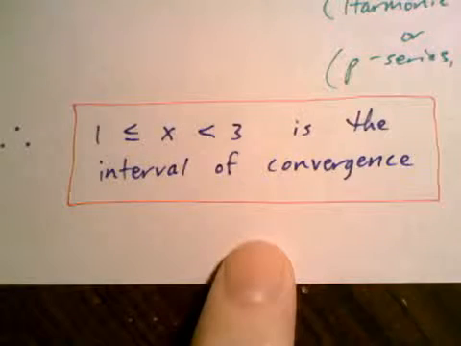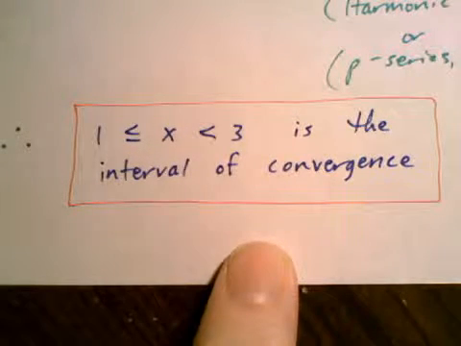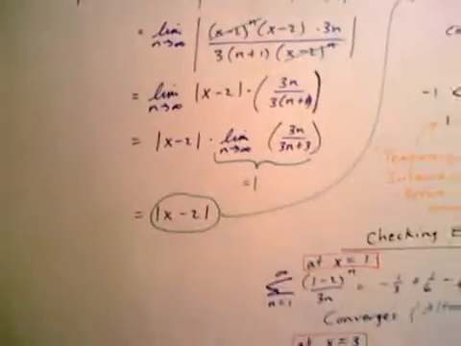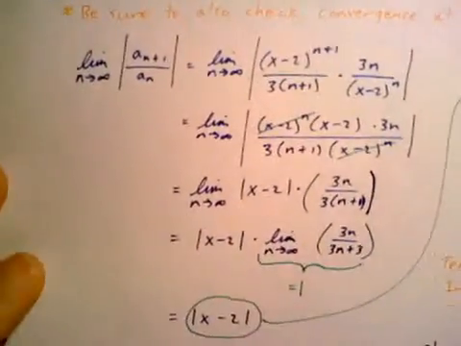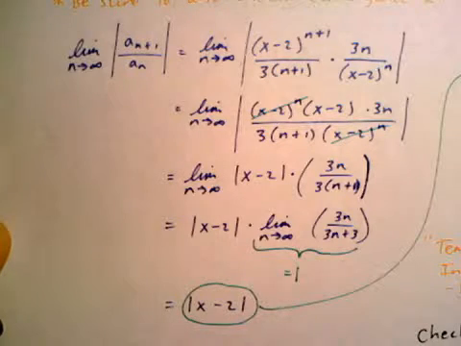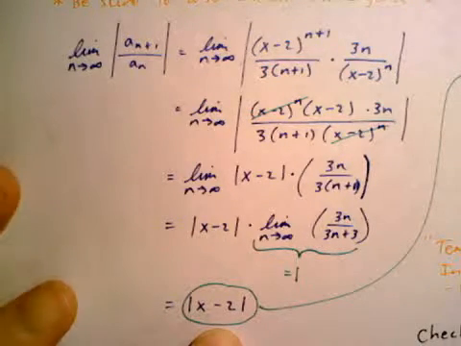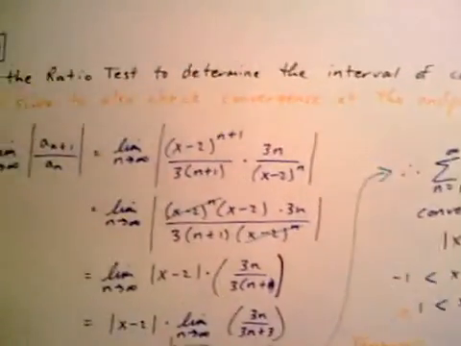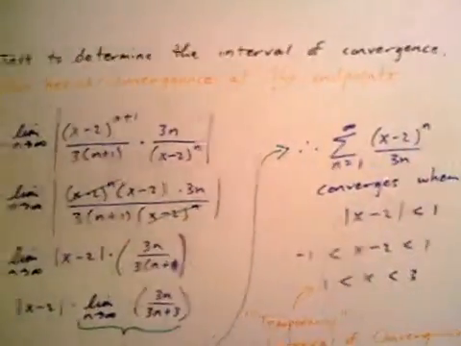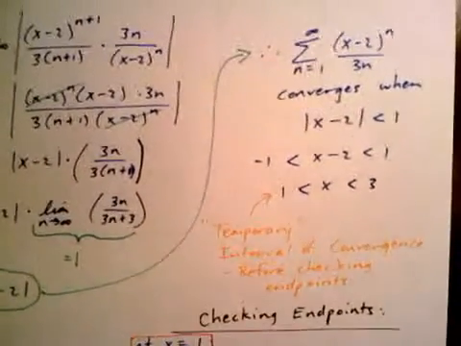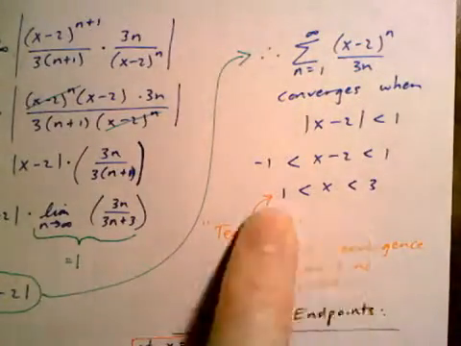And then for example number 19, this is the interval of convergence. Hopefully you got that right. Here's the work for the ratio test. We're using the ratio test to determine the interval of convergence. We get the absolute value of x - 2, and that has to be less than 1. The problem says to use the ratio test to determine the interval of convergence and be sure to also check convergence at the endpoints. So this is our temporary interval of convergence before we check the endpoints.